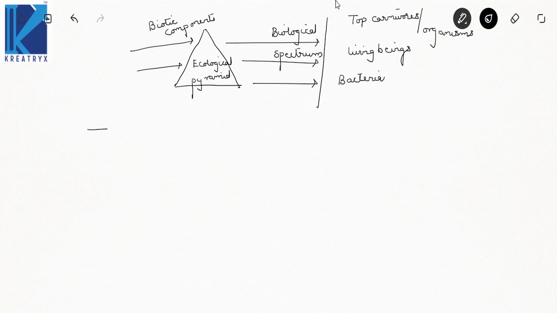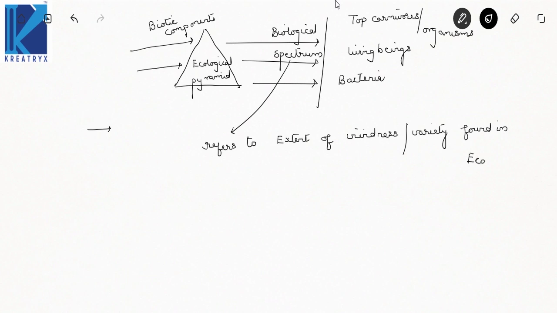Now what this biological spectrum says by this diagram is that it refers to the extent of vividness or variety found in an ecosystem.